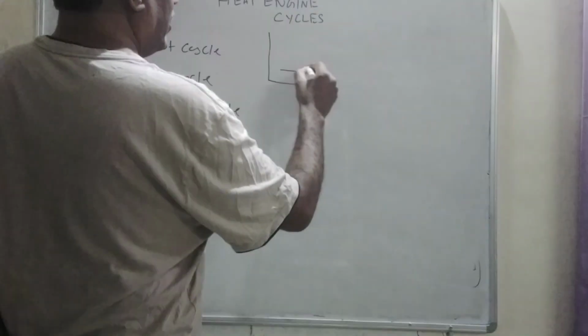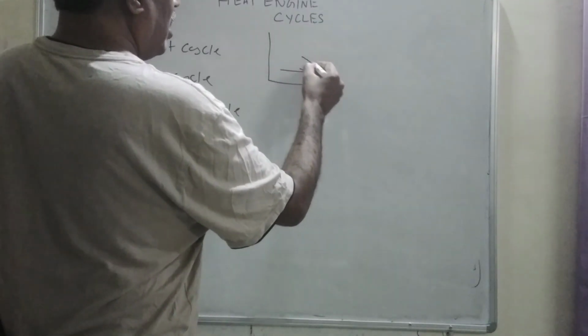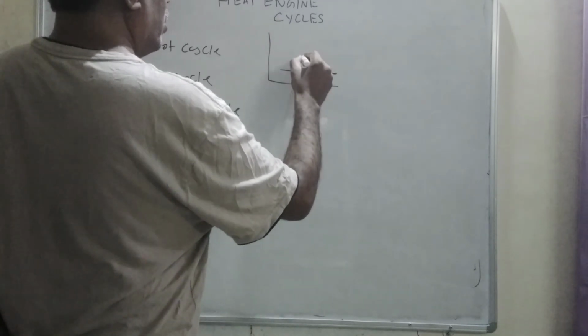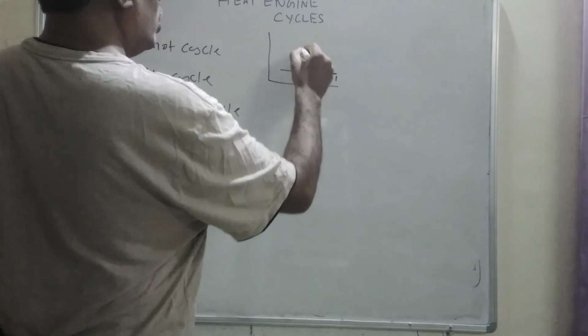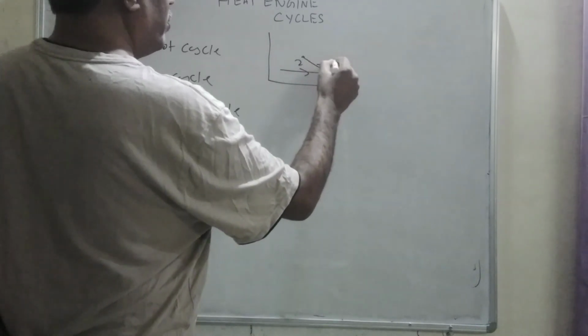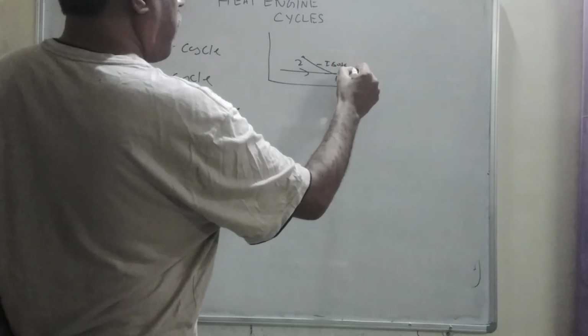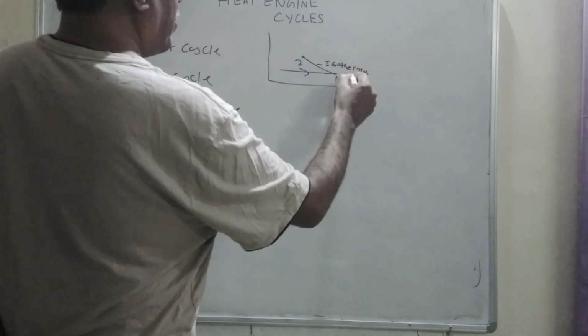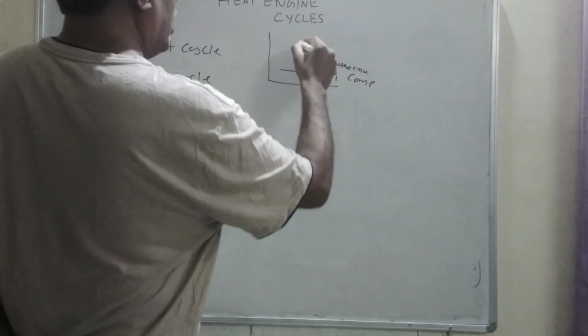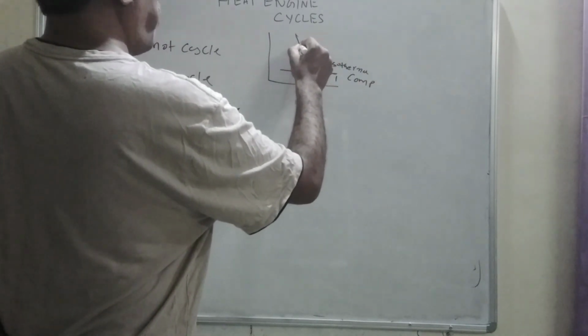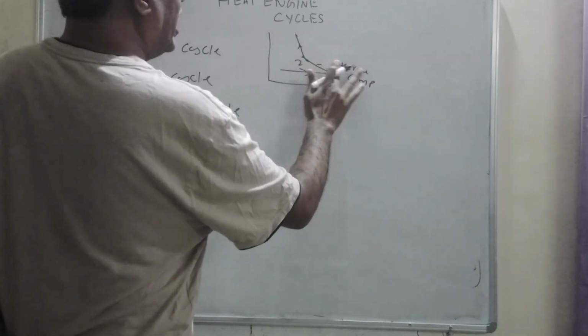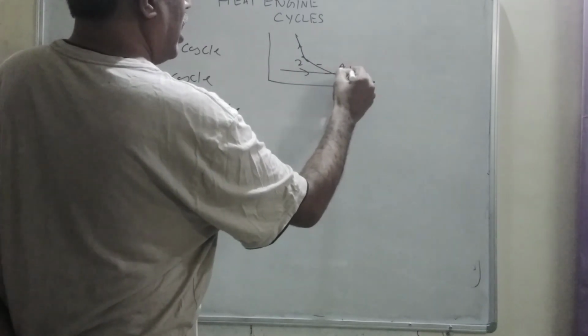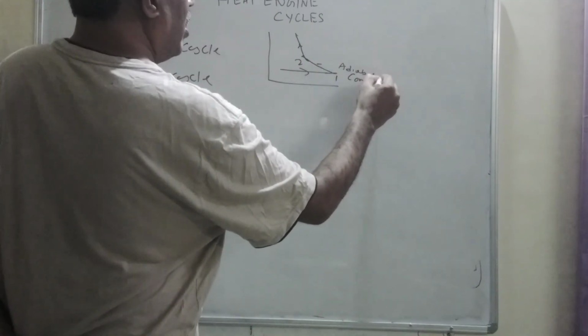And the Carnot cycle will have four processes. In one process, we have isothermal compression, and then another process, adiabatic compression.